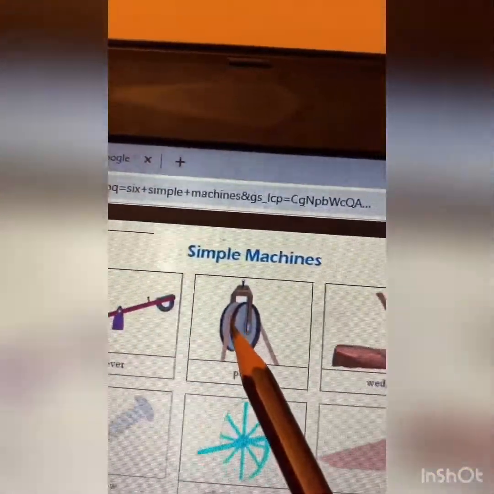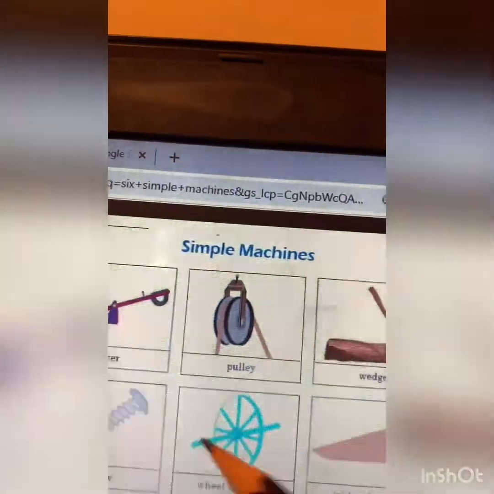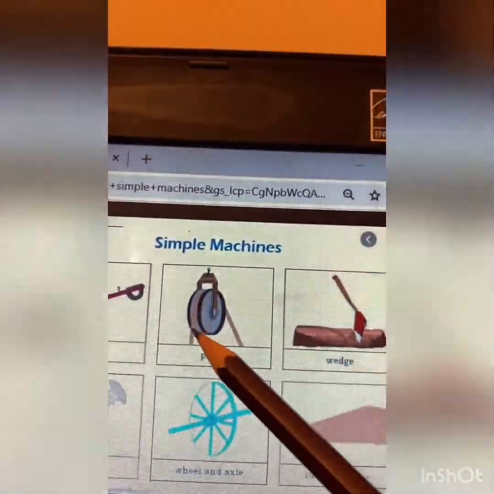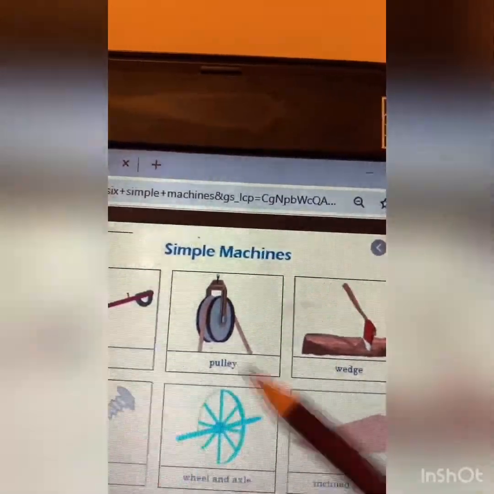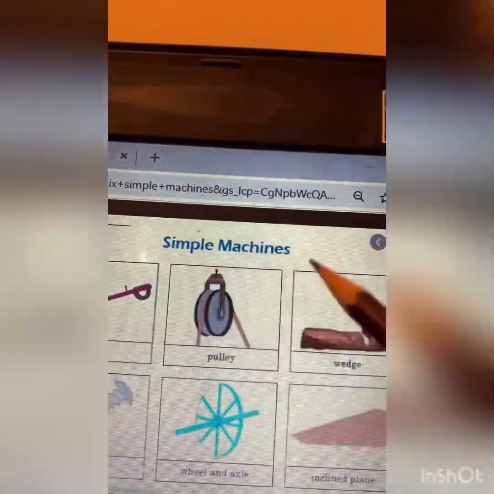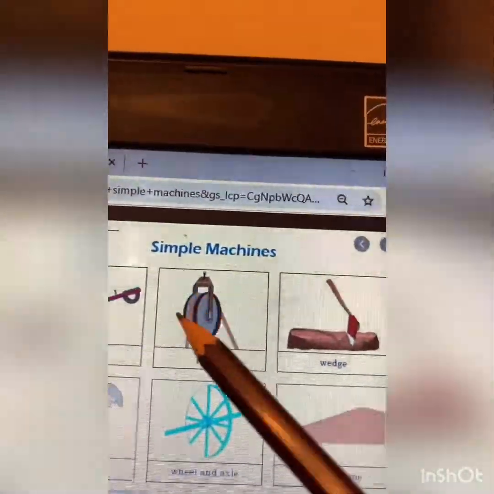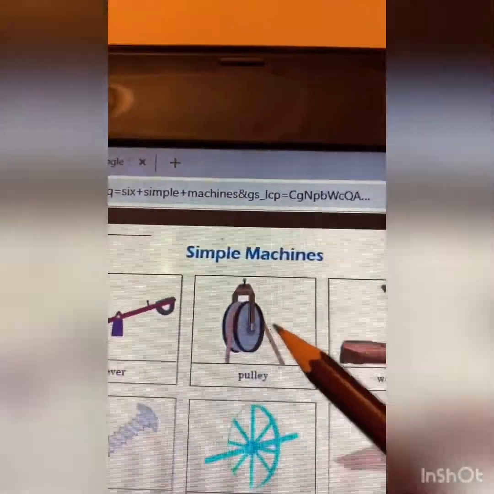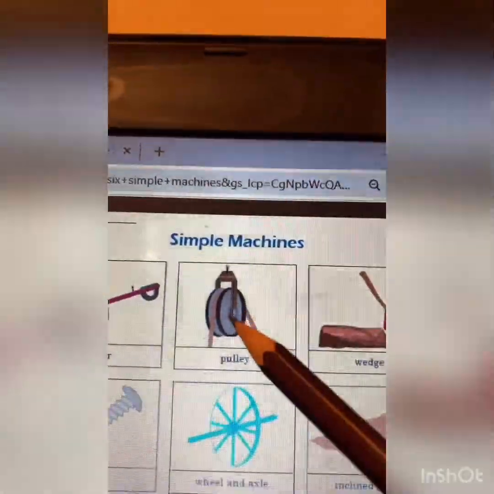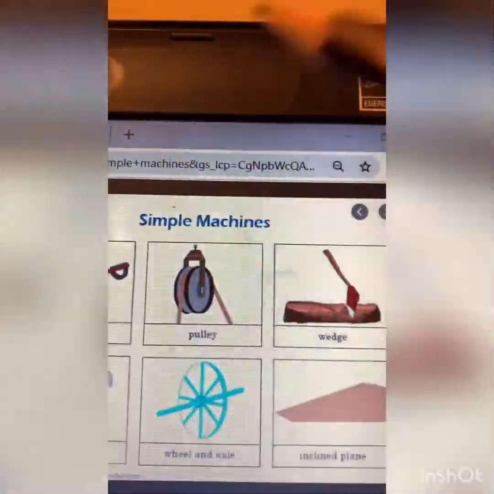We use the pulley to lift things up. Whenever you drag this rope down, the other rope will go up, the same thing as a lever. So whenever a simple machine uses a rope, it is called a pulley.